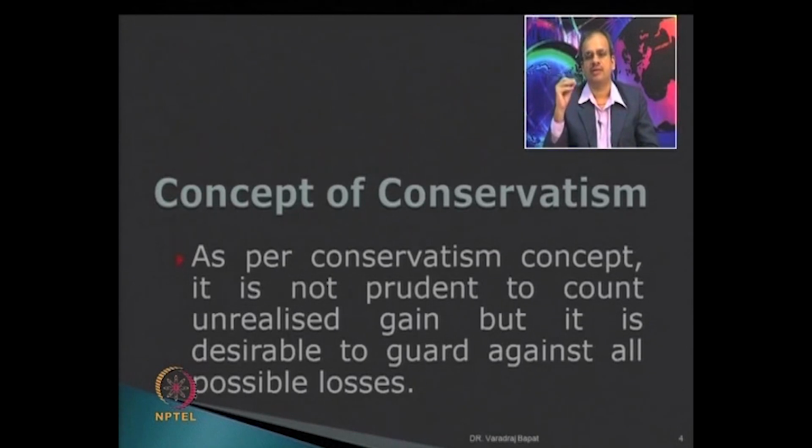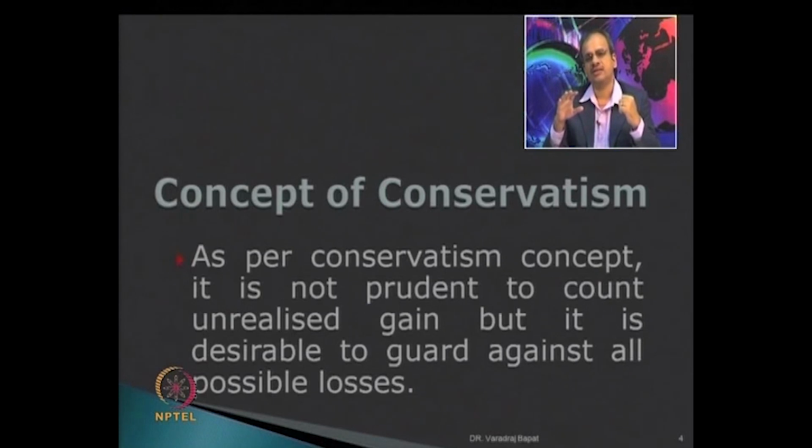Suppose I have purchased inventory for 5 lakhs and the current value of inventory goes up to 7 lakhs. So, in my financial statements it is at 5 lakhs, that is my purchase price, current value has gone up to 7 lakhs. At what rate should I record the inventory? At 5 lakhs or at 7 lakhs? The answer is I should record it at only 5 lakhs, because you know there is a cost concept. I cannot record the unrealized profits. So, it is in violation of cost as well as realization concept.